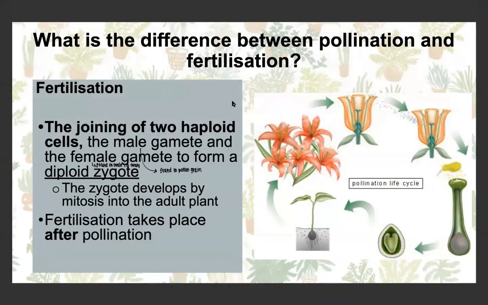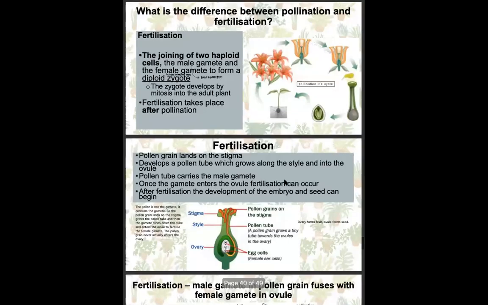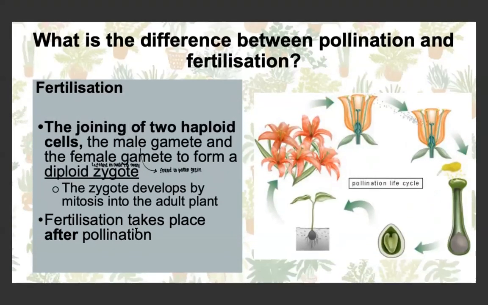If we come back to the difference between pollination and fertilization, we spoke quite a lot about pollination. If we now look at fertilization, we know that this is the joining of two haploid cells, so the male gamete and the female gamete, to form a diploid zygote. The zygote develops by mitosis, so the cells replicate and divide, into the adult plant. Fertilization will occur after pollination.